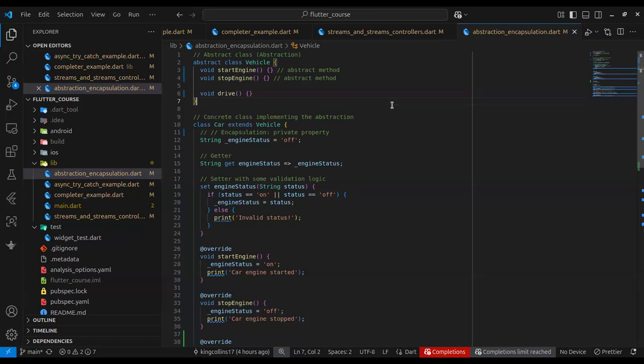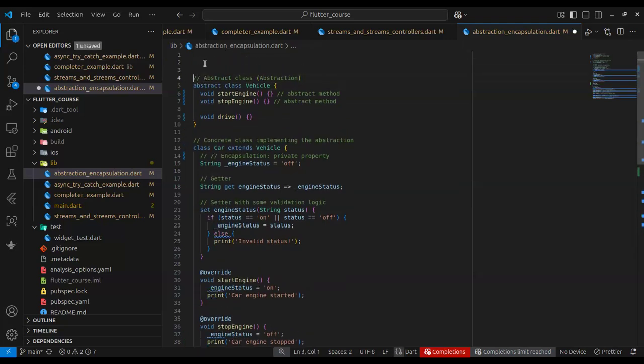A repository represents a data source. Your data could come from the cloud, from your device, or from a database stored somewhere. So a repository kind of abstracts that. To show you a quick example.